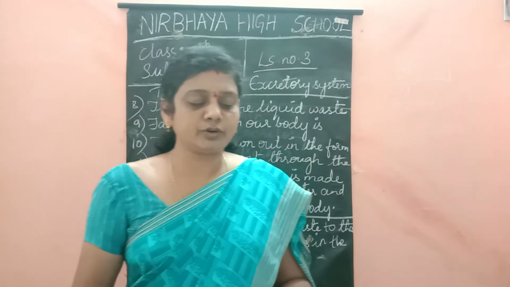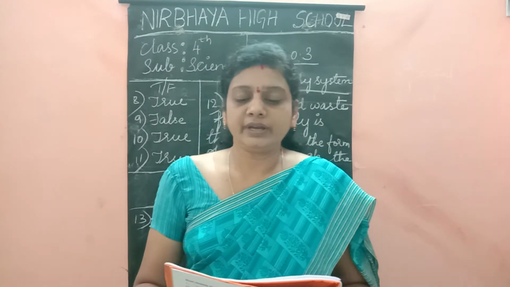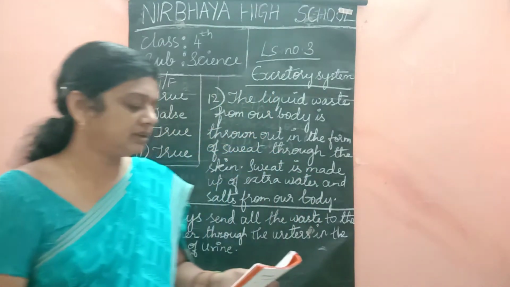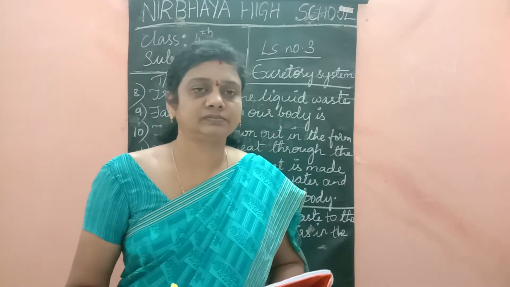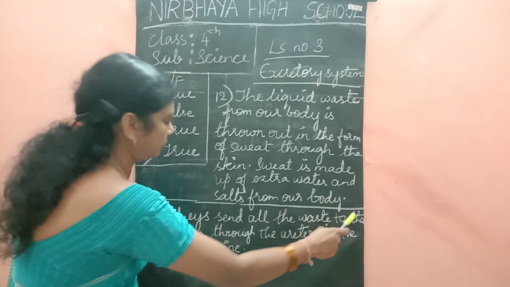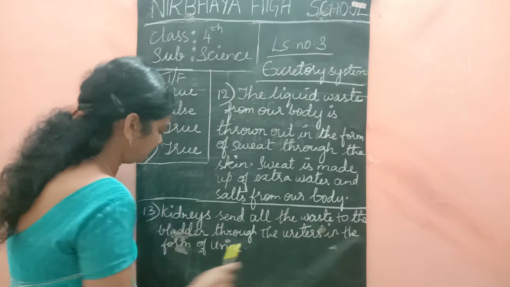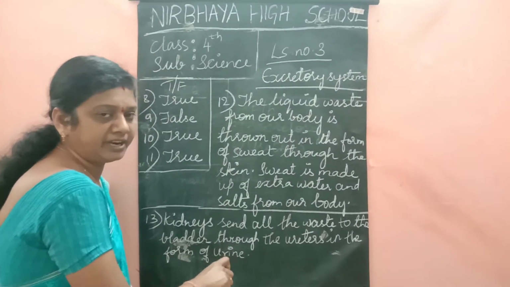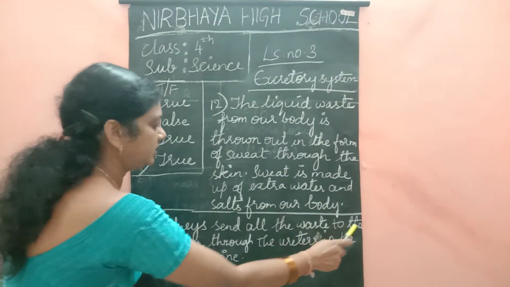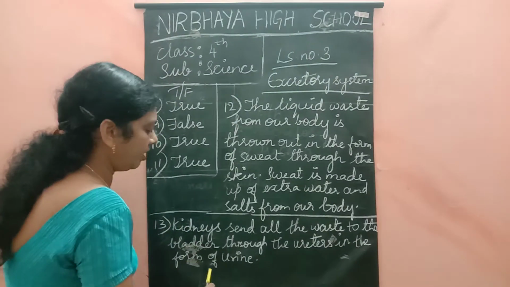Children, 13th question. What happens to the waste collected from the blood by the kidneys? Okay, the answer is here. Kidneys send all the waste to the bladder through the ureters in the form of urine. I am reading once again, children.